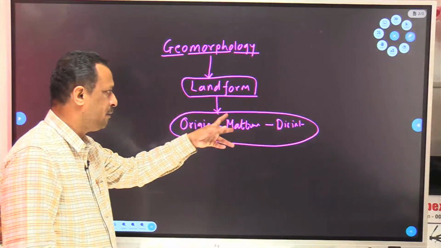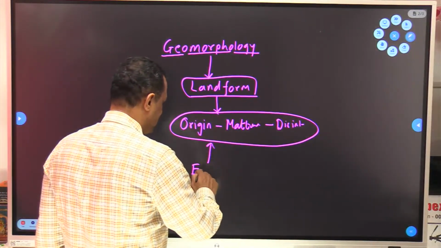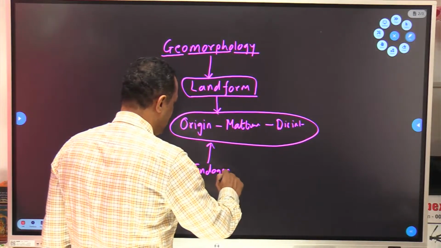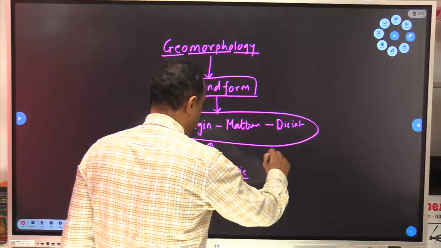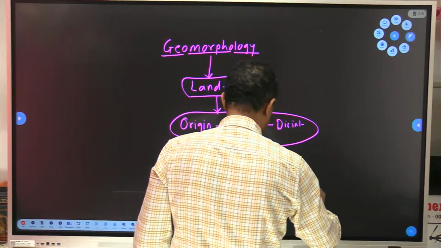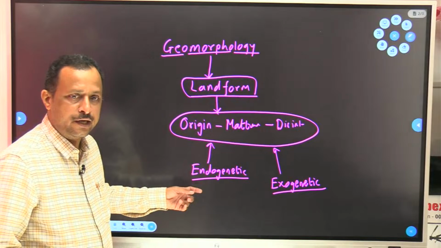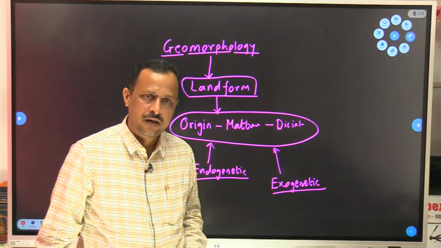Whenever we think about these things, we find that there are two forces: endogenetic and exogenetic. Genetic means generated, endo means inside, exo means outside.